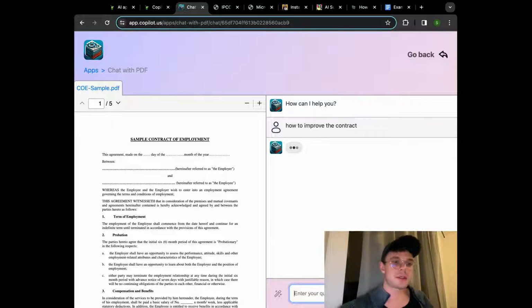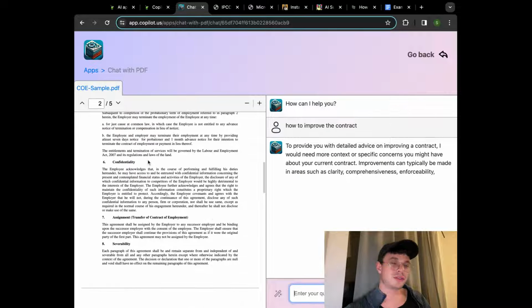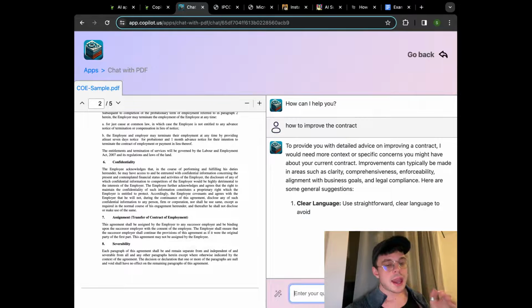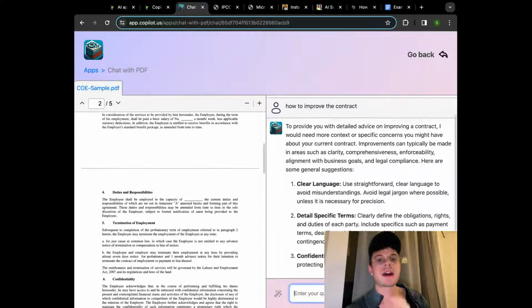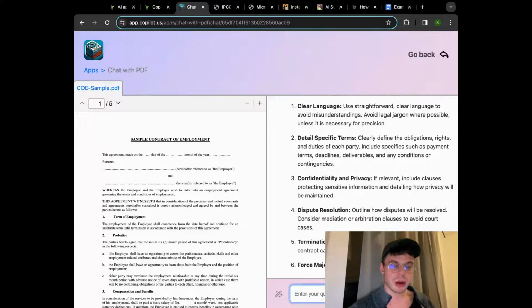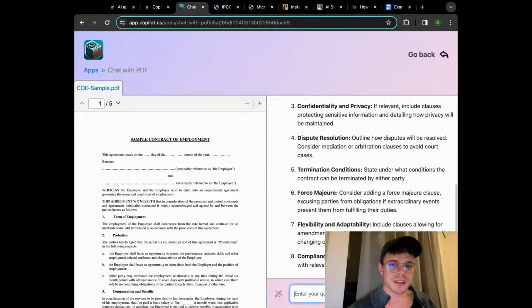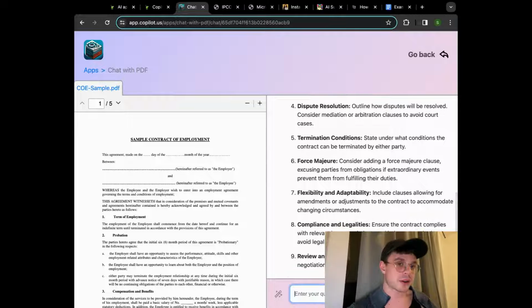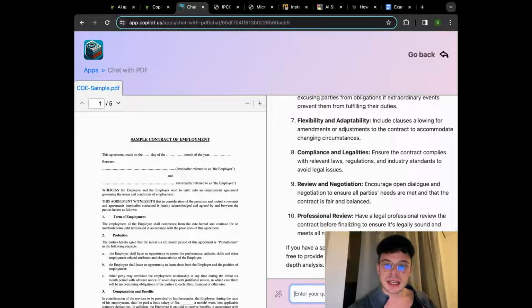So, for example, let's imagine you're a freelancer that got the contract and you're not really sure if it's going to work for you, maybe that's securing only the company that you're working with, or vice versa. You're a small business owner and you need to employ people and you've never done that before, and you're not really sure if an attorney or legal support is something you can afford right now. That is a great way to get some basic legal information.